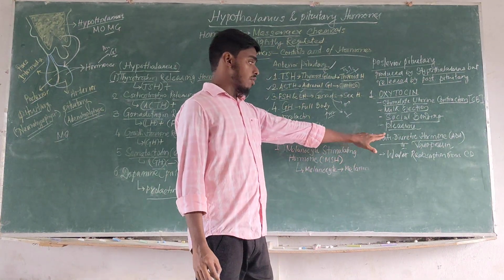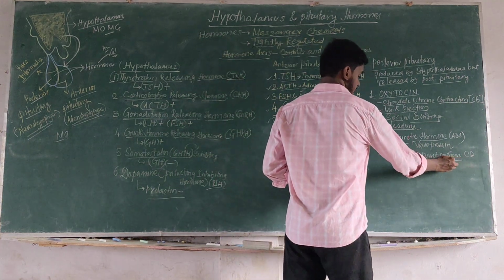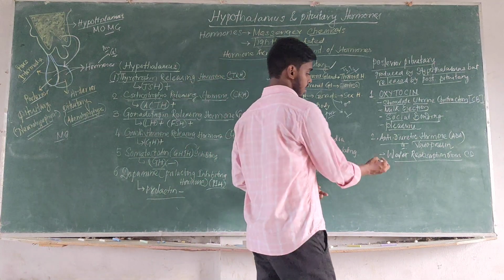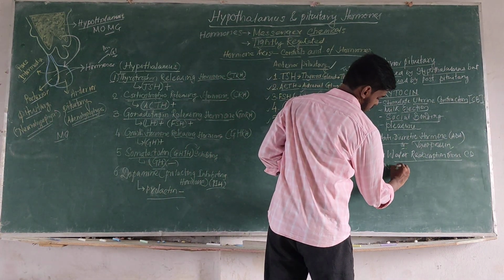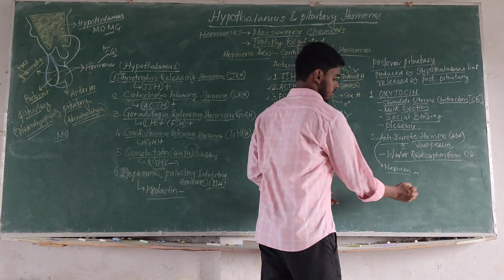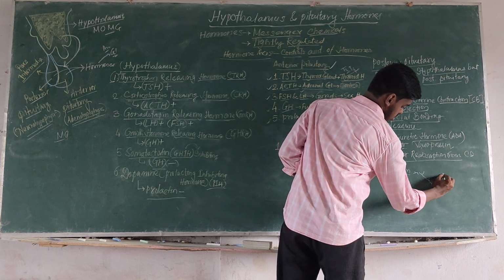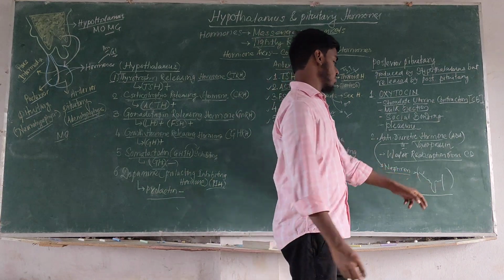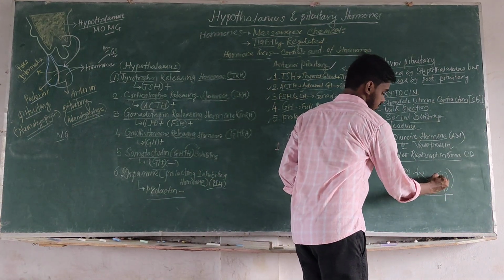Next comes antidiuretic hormone or vasopressin. This is basically for water reabsorption from the collecting duct. It goes to the nephron present in the kidney and acts there. If we take the nephron, from the collecting duct, water reabsorption occurs.